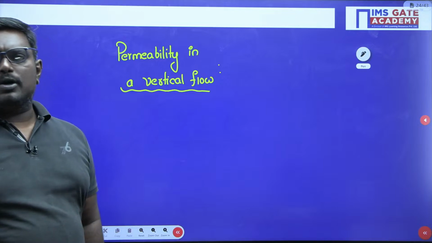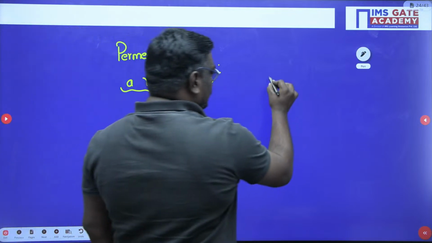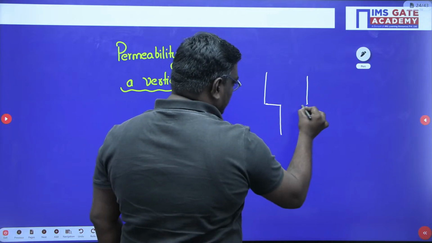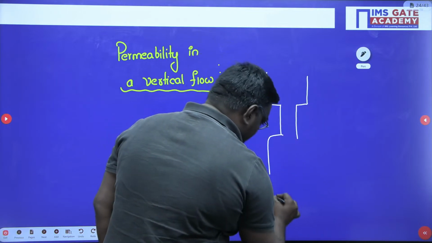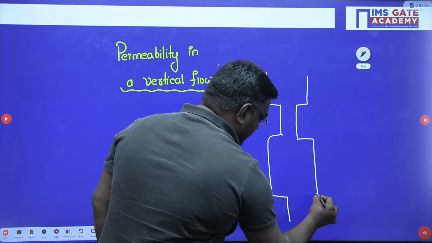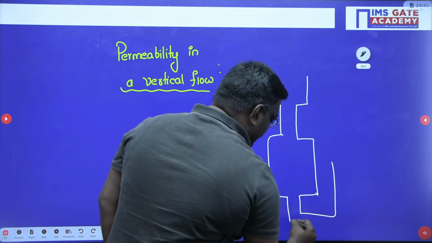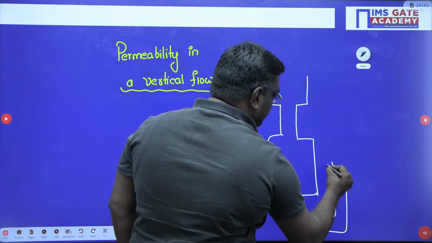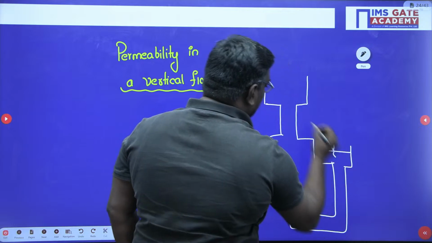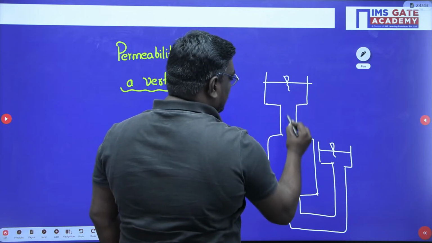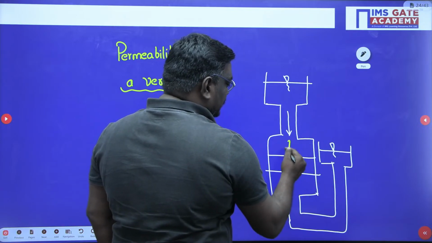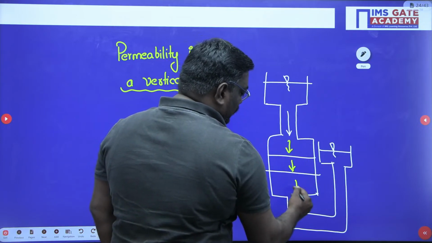When I talk about permeability in a vertical flow, see how the diagram will change. Are you following, my dear students? I'm just drawing, okay. Now the flow is in this direction. Now see students, the flow will be like this.